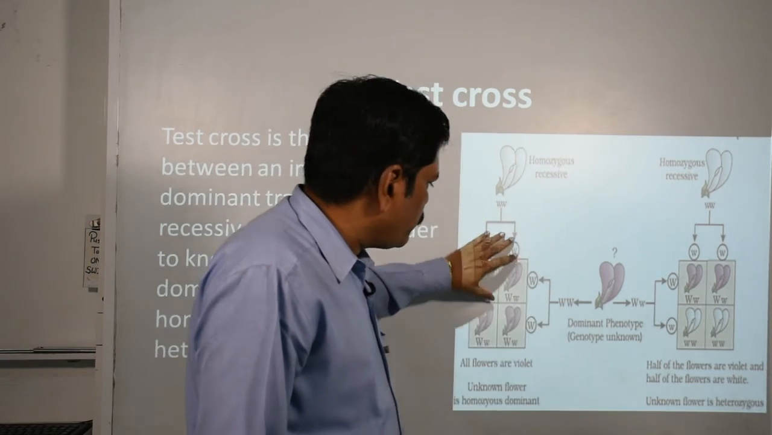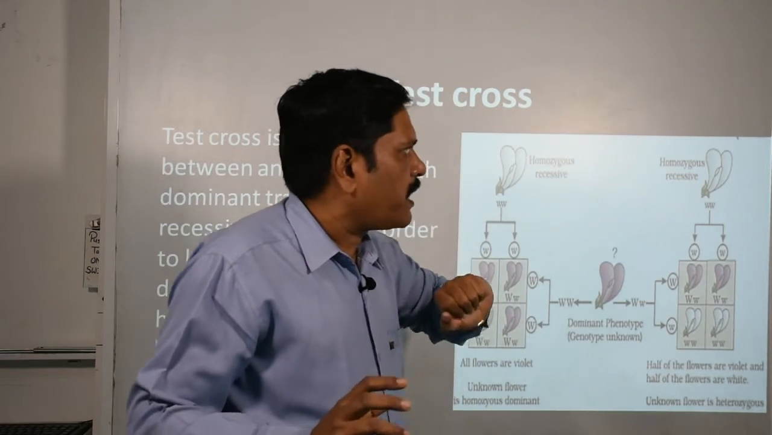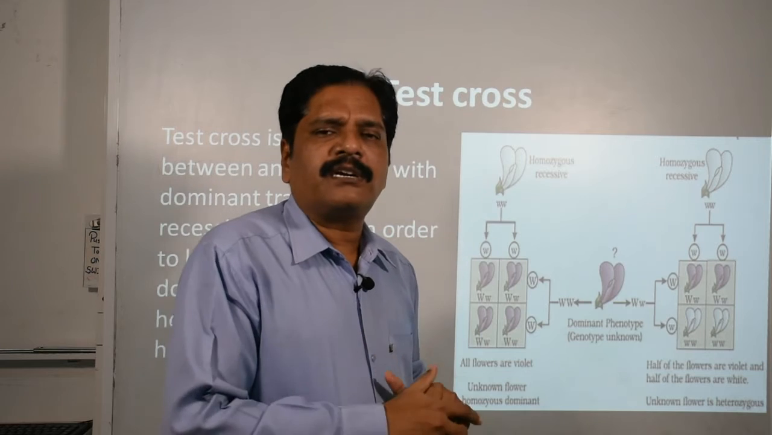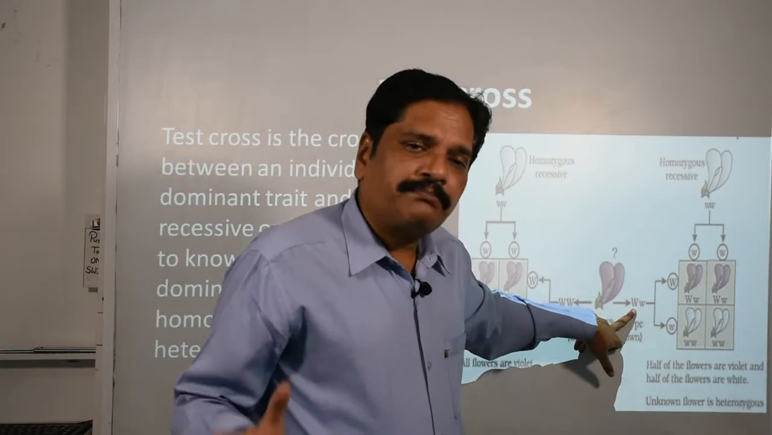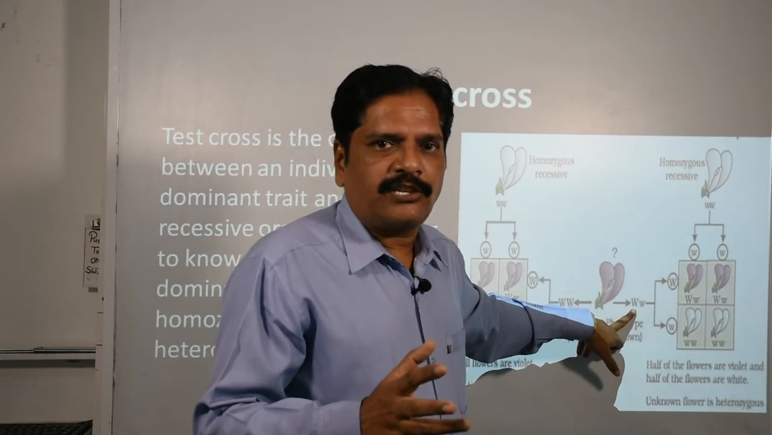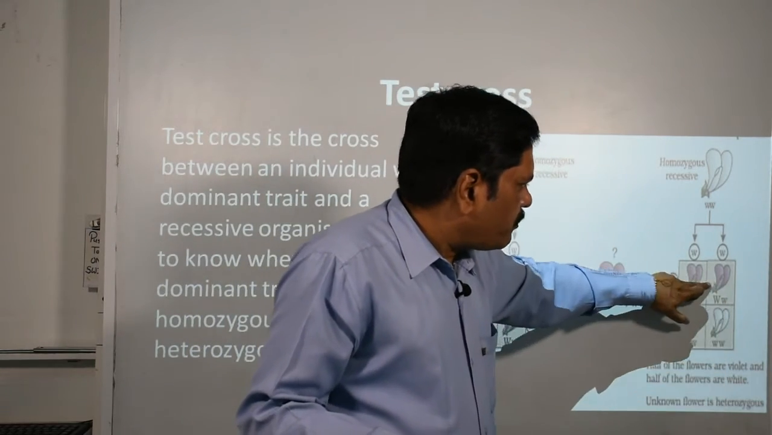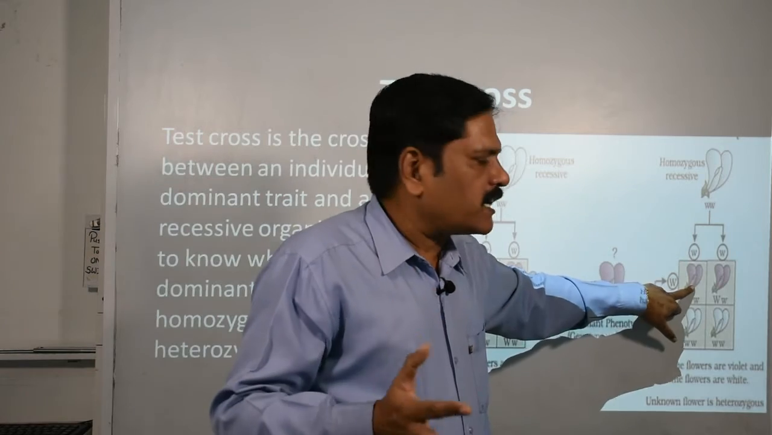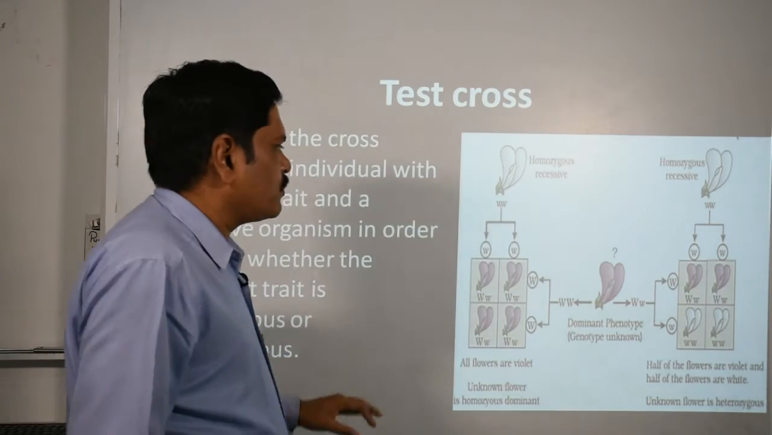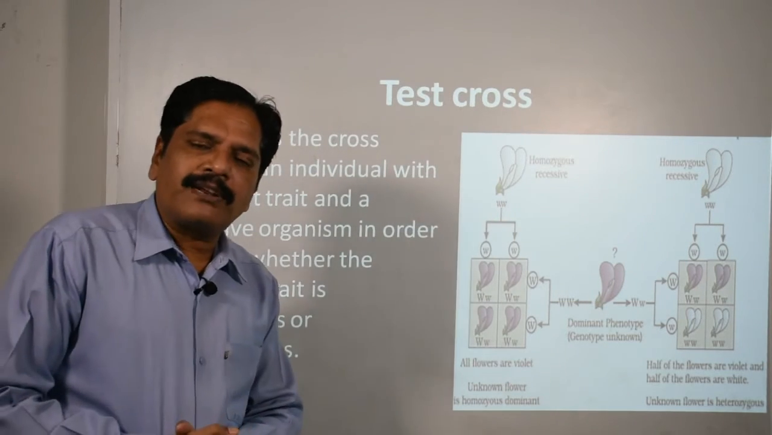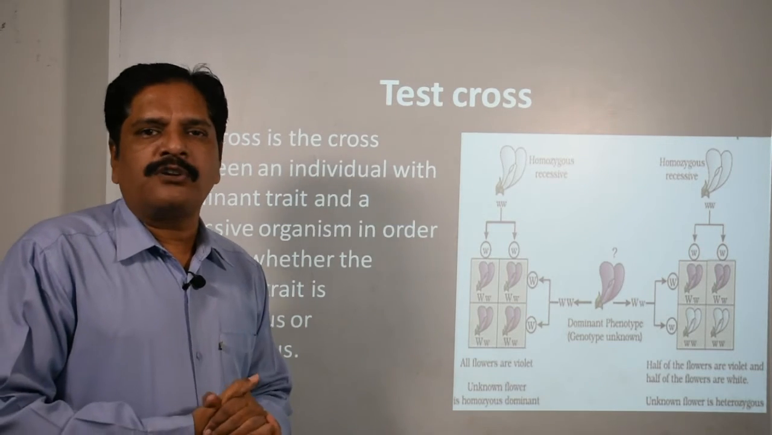If it is capital WW, then on crossing with the recessive parent, you will observe that 100% of the individuals are dominating. But if it is a mixed trait, or heterozygous in nature, then on test crossing with the recessive parent, you will observe a 1:1 ratio, that means 50% with the dominating feature and 50% with the recessive feature. So this is the test cross. And what is its importance? The test cross is used to confirm the genotype of the unknown individual.